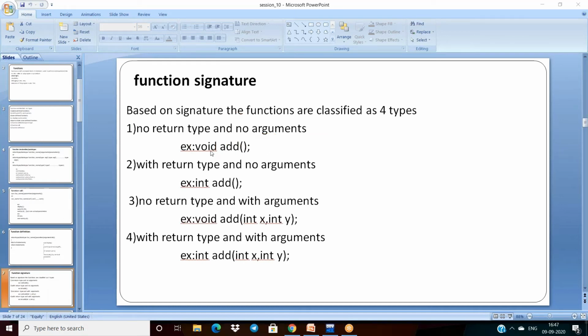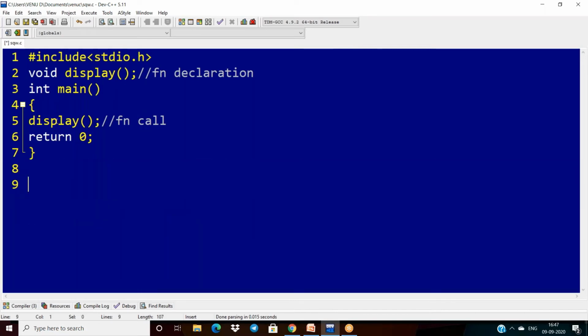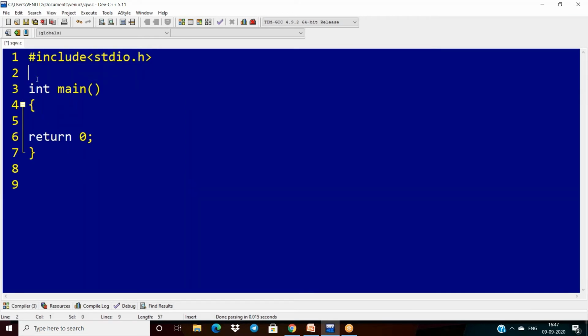So to implement this type, how to write? I'm closing everything. First of all, I have to declare a function.